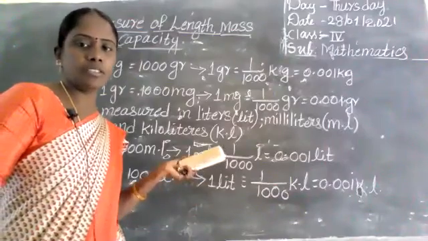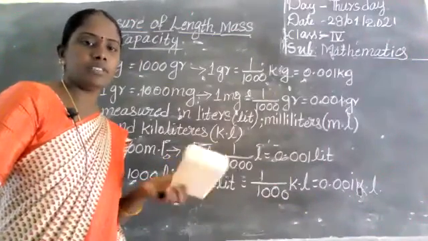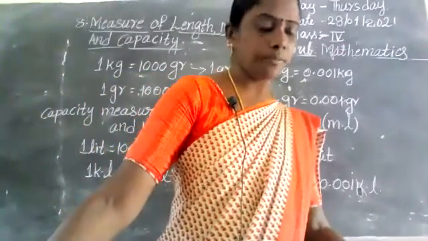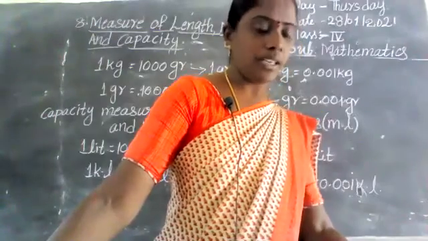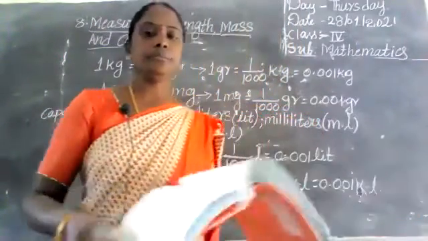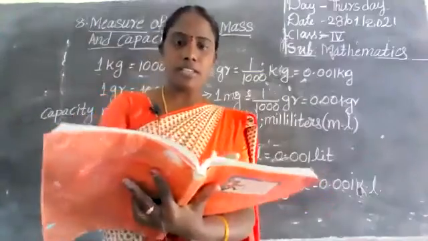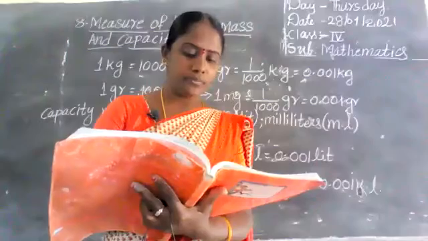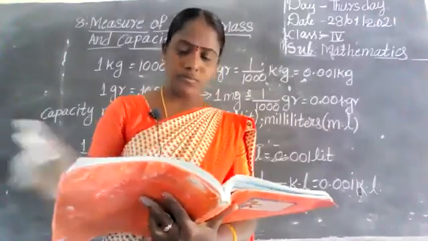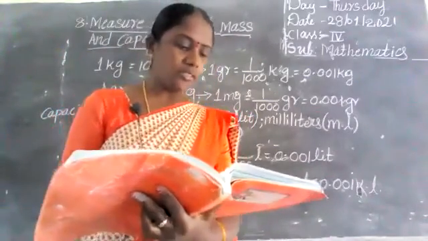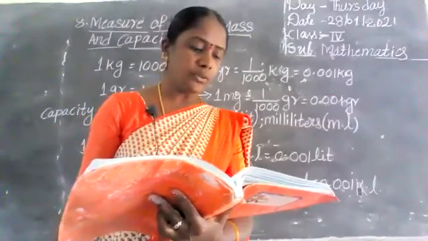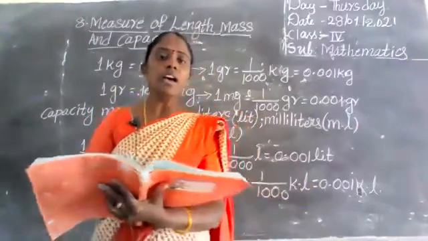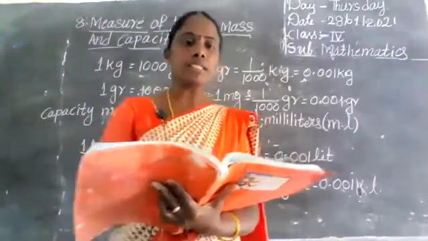In previous classes we learned this, we know it very well, but once again we will revise this. From this, in your textbook, review exercise, children. Take out the textbook, page number 110. Write review exercise. In review exercise, write true or false in the brackets given against each sentence. First you read this one, and write what is true and what is false.